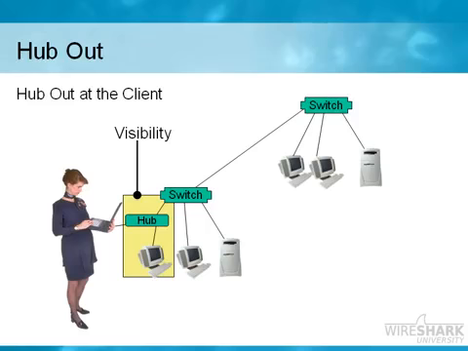So what you need to do is buy some hubs, get some hubs at a store, take them to your lab environment, and plug in 3 systems. Your analyzer should be the first system, and then 2 other systems, test 1 and test 2. And if you can ping between test 1 and test 2 and have those 2 communicate amongst themselves, and you can listen in on that on your analyzer system, then that hub is actually acting as a hub. But if you've plugged those 3 devices in and you can't hear test 1 and test 2 talking to each other, all you hear are maybe their ARPs when they discover each other's MAC addresses, then your hub is not a hub. Your hub is actually acting as a switch.